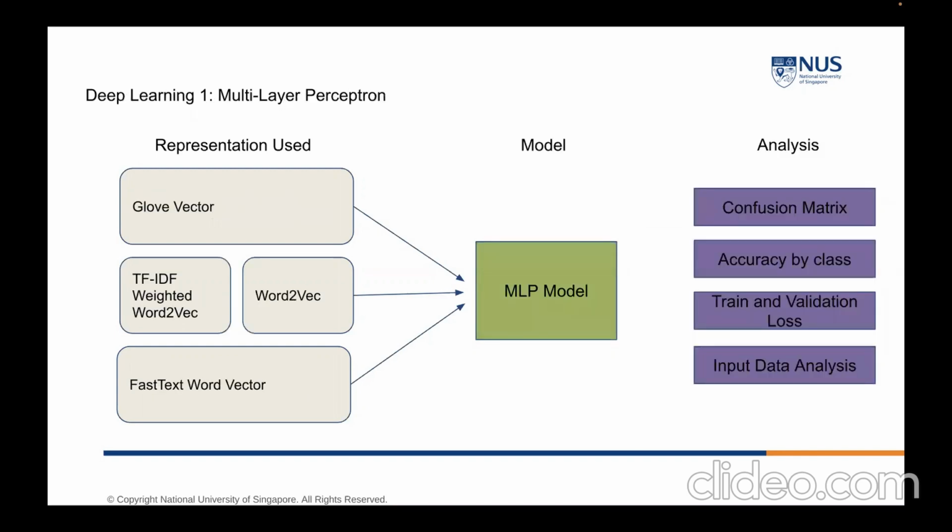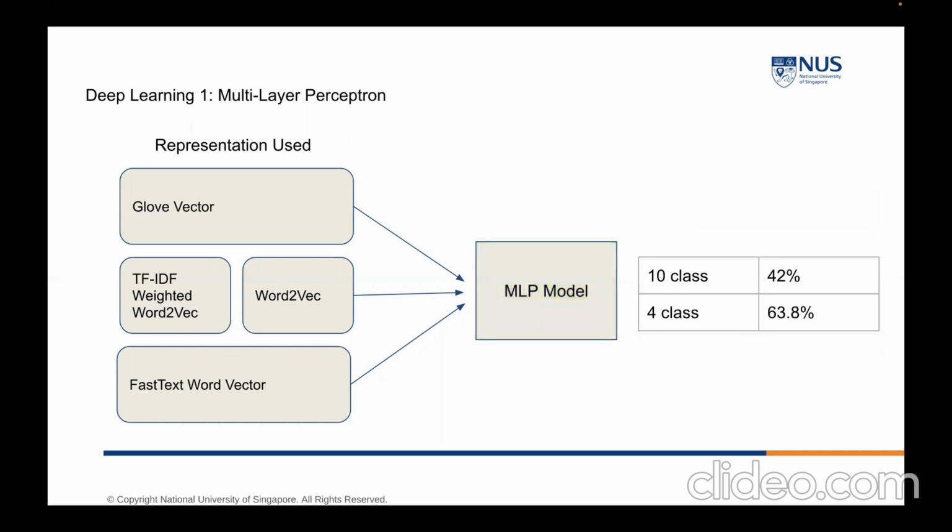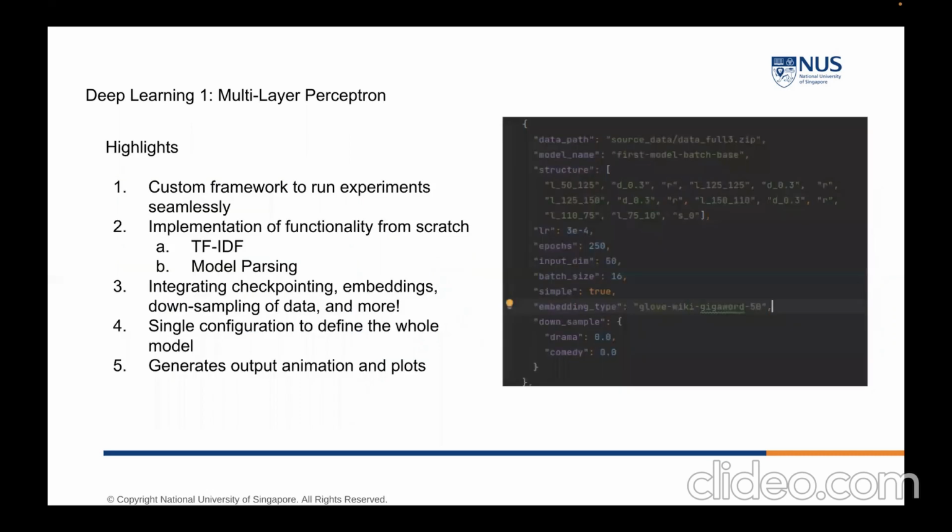We then moved on to our deep learning problem using a multi-layer perceptron. We tried different types of representations: GloVe, Word2Vec, TF-IDF weighted Word2Vec, and FastText, and then analyzed the results by looking at the confusion matrix, accuracy by each class, and train and validation loss. We achieved about 42% on that full-size 10-class problem with reasonably unstable training. However, on a 4-class problem, we achieved a stable 63.8%.